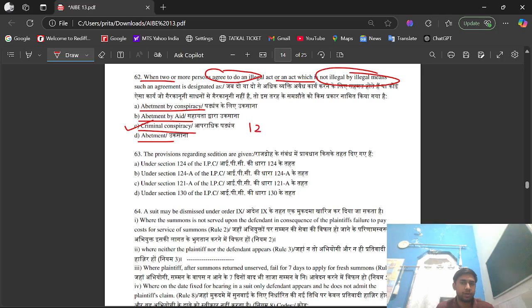Section 120A and 120B of IPC defines criminal conspiracy as an agreement between two or more persons to commit an illegal act.